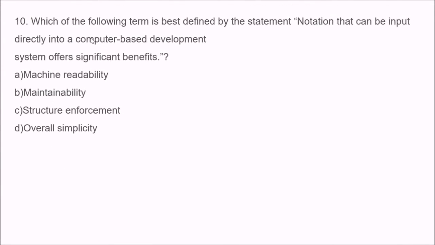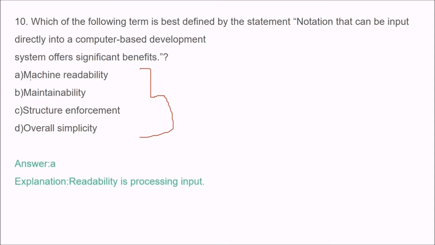Next is, which of the following terms is best defined by the statement, notation that can be input directly into a computer-based development system offers significant benefits? These are the options for you. The answer is A, machine readability. Machine readability means notation that can be input directly into a computer-based development system offers significant benefits.